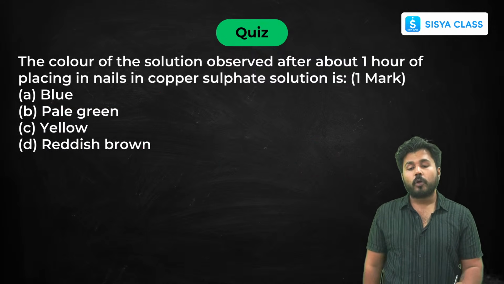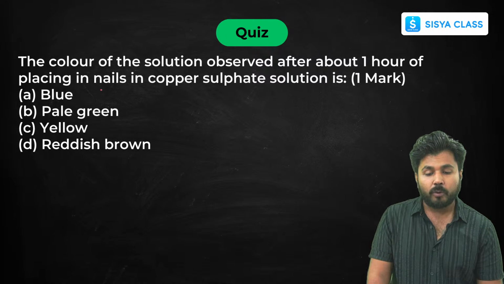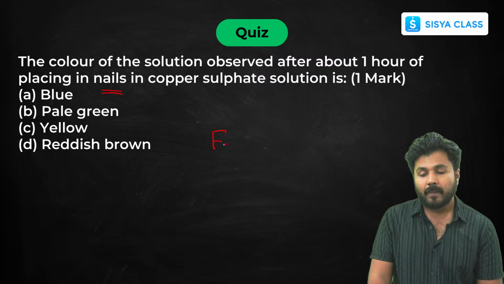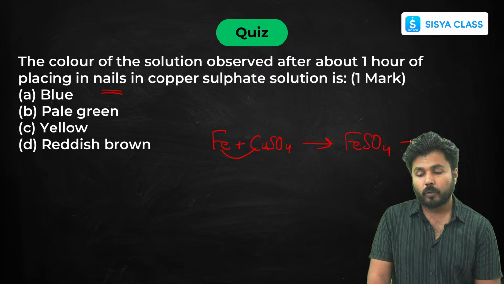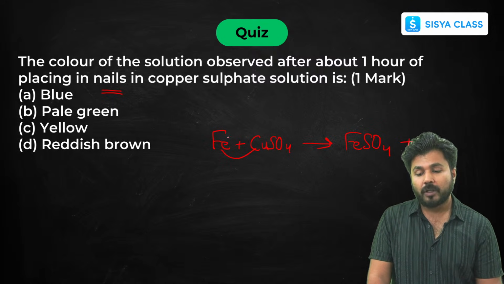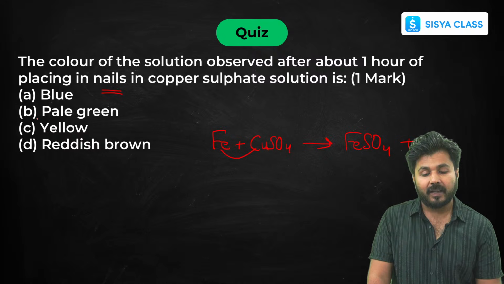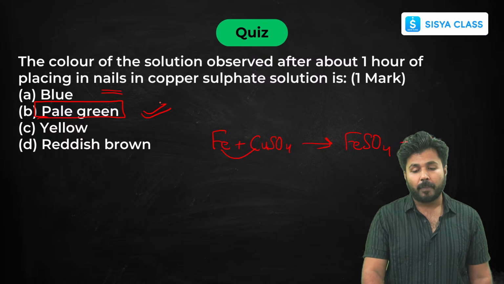Now, the color of the solution observed after 1 hour of placing nails. Nails are mostly made up of iron. If you put iron in copper sulfate, you all know that iron is more reactive than copper, so it will form iron sulfate solution, and copper is deposited on iron. Then the solution will turn from blue to pale green. We have seen this in the first chapter also. This is a very important question regarding your board exams.